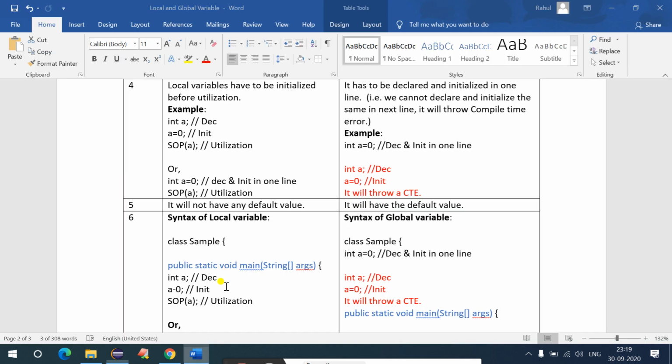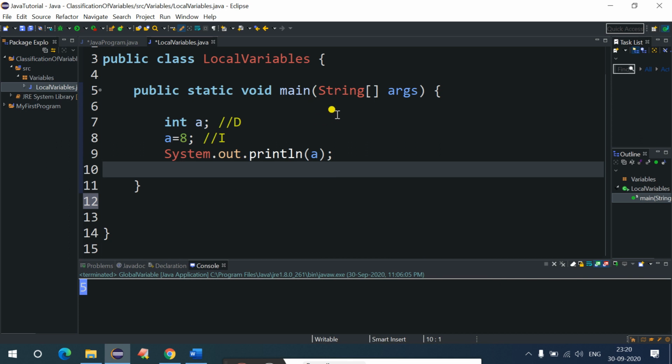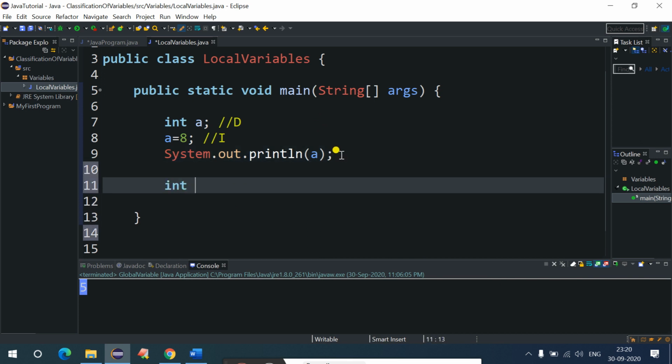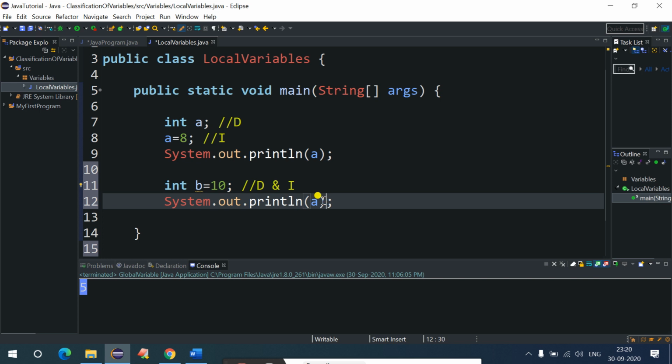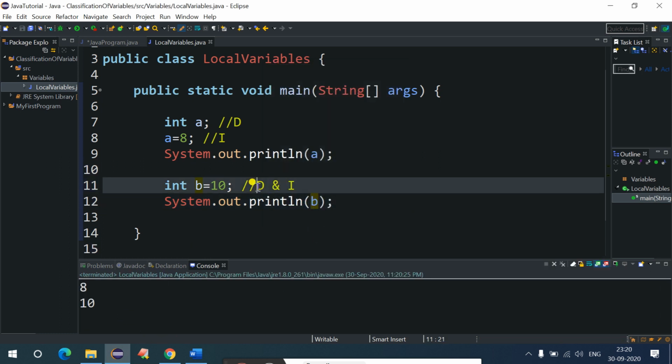And the syntax is very simple. So this is the syntax. If you are declaring it inside the methods or constructor or block, those variables will be called local variables. This can also be done in one line. So let's say I'll just say int b equals 10. What we are doing here is declaring and initializing in the same line, right? And later on you can just say system.out.println, and you just have to say the value as b over here, right? And if you run the code, you will get the output as 8 and 10. So this is about local variable.